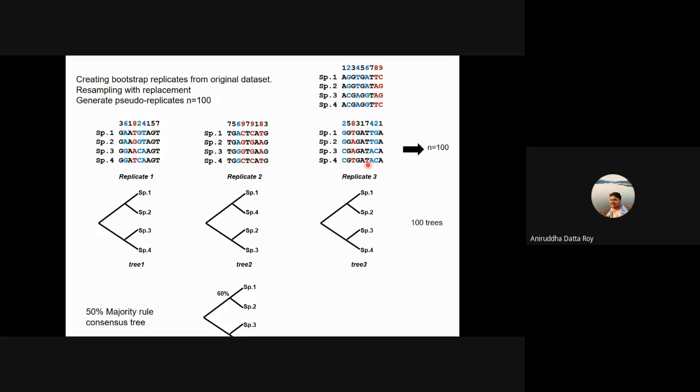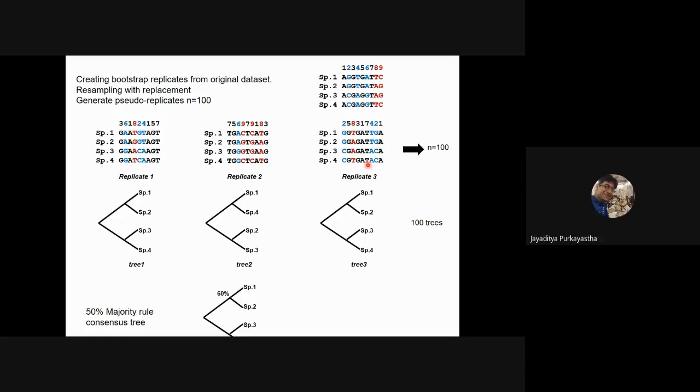Okay, this is something that a lot of us really have as an issue. But see, if your whole point is to show a sister relationship with some other already described taxa, and if it shows very high bootstrap support, and that is your point of interest, then that's the end of the story. There are other nodes which are not your point of interest, which might have low bootstrap support if you add more data. There can be a number of different reasons for it, and I think Praveen will touch upon those on the last day.